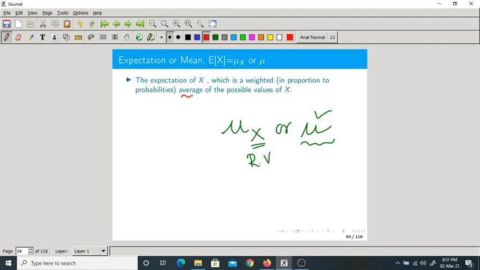It is nothing but the average value of x generally. You know how to find the average of given numbers. What do you do? Total sum of all numbers divided by the count of those numbers. Suppose I ask you what is the average of 1 and 3, what will you do? 1 plus 3 by 2, isn't it? So in the crude way, mean is nothing but average. In layman language I can simply say that mean or expectation is just like finding the average of given numbers.